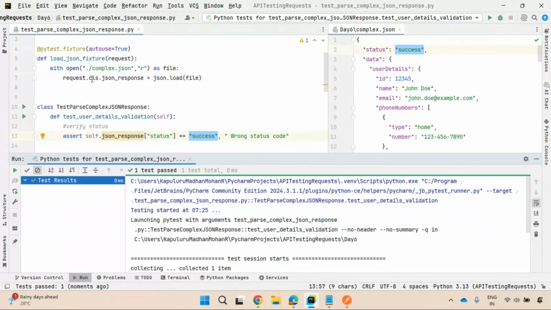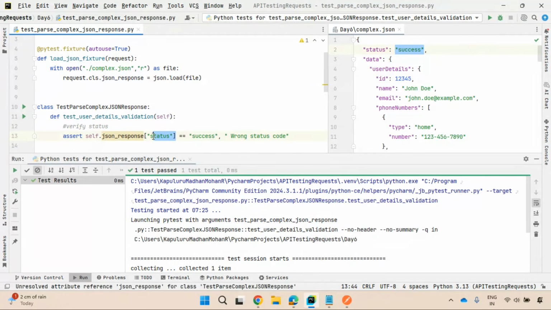You are making this as a class variable, right? A JSON response by using this request special fixture object, PyTest fixture object. If it is a class variable, there are two ways to access that. One is by using class name or by using self. I'm using this self.json response of a status, getting the key and checking that value.